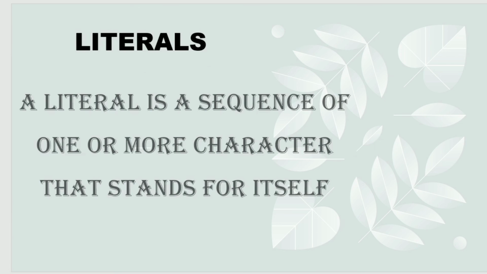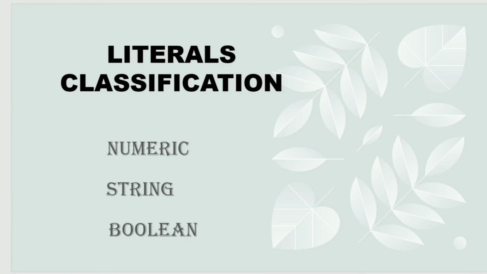That's it. And next let's move to literals. A literal is a sequence of one or more characters that stands for itself. Actually literals can also be known as constants. A brief explanation about keywords, identifiers, operators, delimiters and literals is also given in the next videos. If you want to watch that, then watch that. Here literals are also classified into types. First one is numeric, second one is string and finally the last one is boolean.